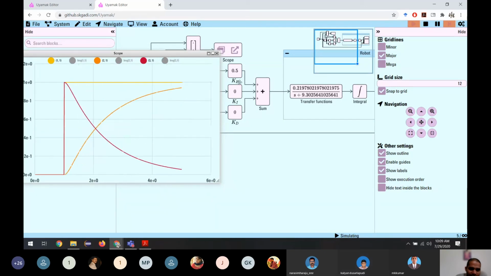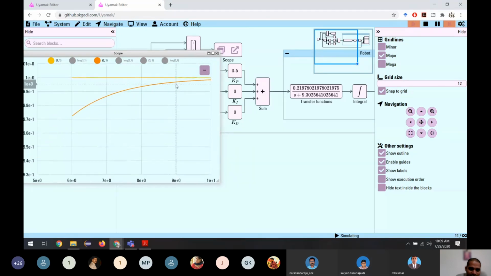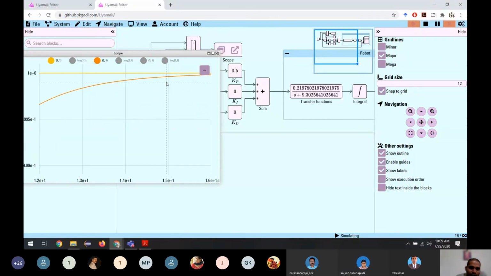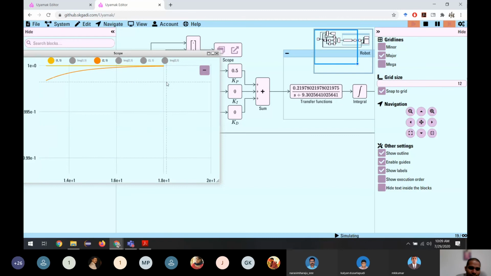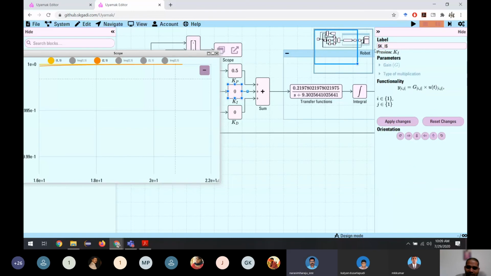With the small gain, we can see that it is slowly approaching the desired value. But it will never reach it. It will never touch it. Why? Because there is always a small error. But if you don't want any error, if you use I, it will make sure that it will never have an error.